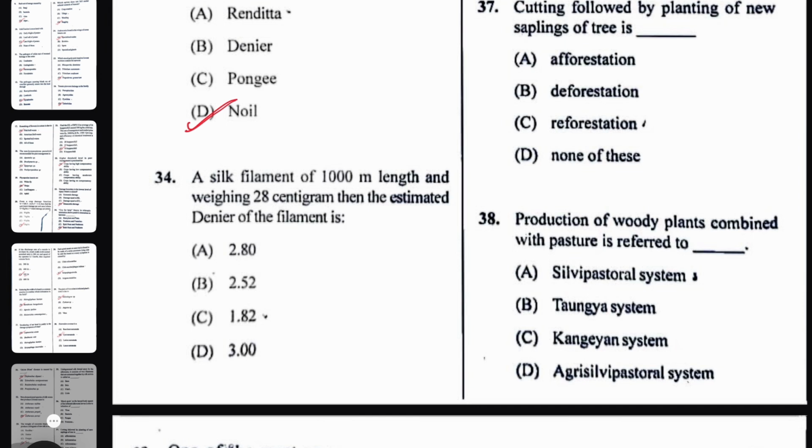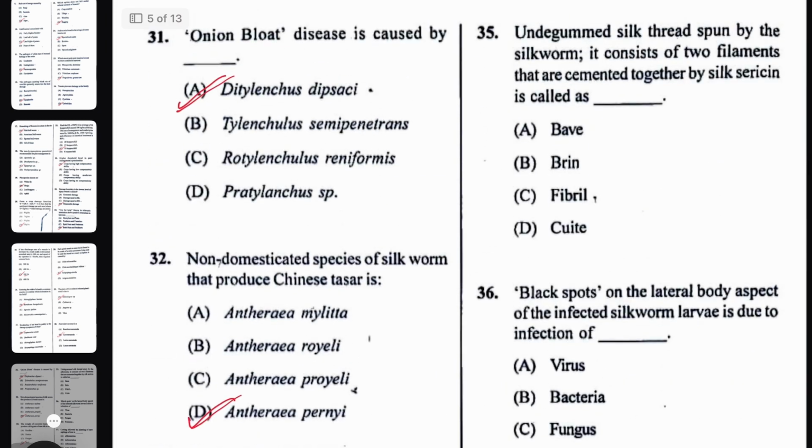Next, a silk filament of 1000-meter length and weighing 28 centigram, then the estimated denier of the filament is, the right answer here will be 25.2 denier, it is coming. I don't know why there is a decimal point problem here, but I have shared the calculation part again. So the most probable answer here will be 2.52.